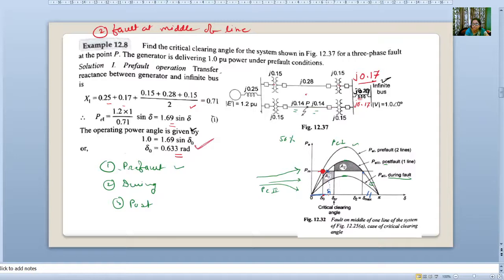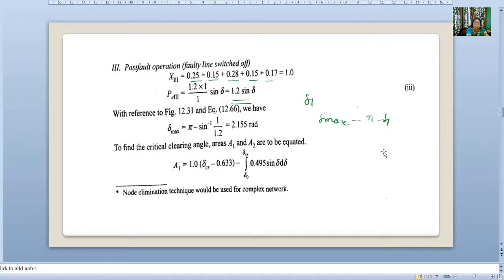When you are getting this, it is the intersection of the Pe3 curve and Pm. So we can find this point, and pi minus this value will give del max. So that means I told you that Pe3 is equal to P max 3 into sine of del 1.